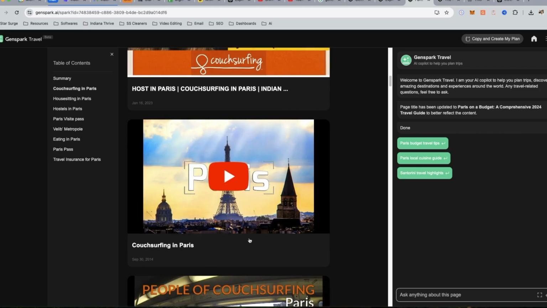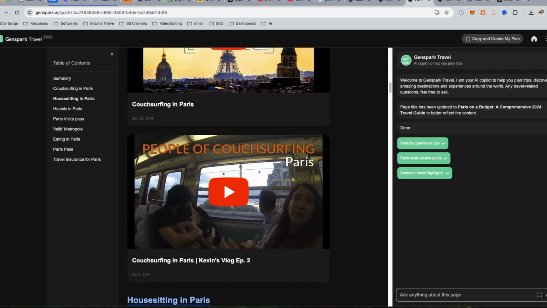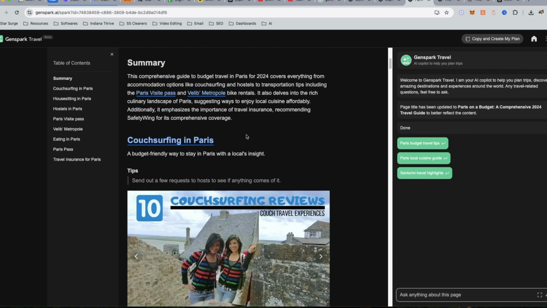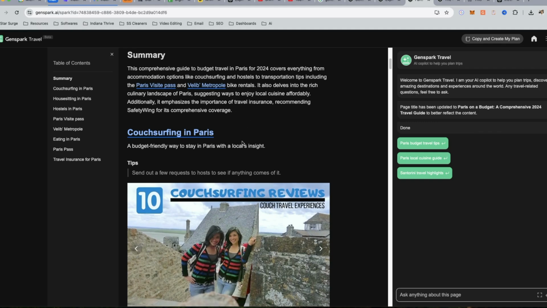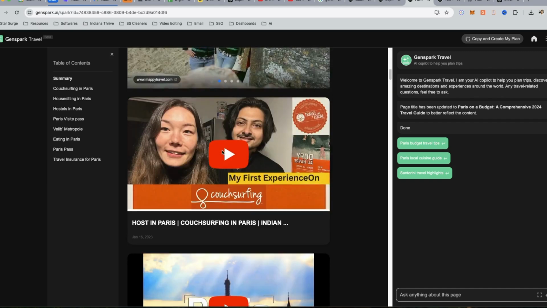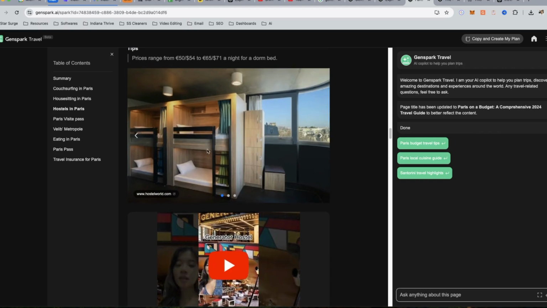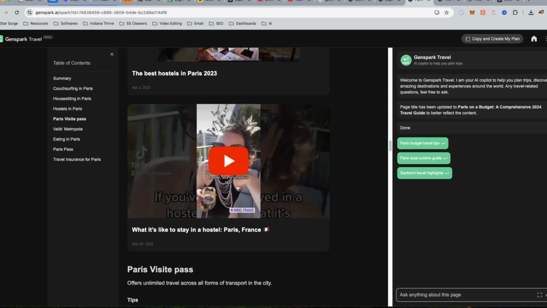And this is one thing I noticed too. Look, it's taking YouTube videos, but as far as keyword research and everything, I think it's going to change the game, as people are going to start having to think about ranking in these other search engines like ChatGPT, Perplexity, and now even Genspark. But let's say Paris on a budget. Let's keep scrolling. Tips. So it's literally giving you different websites and everything to check out.